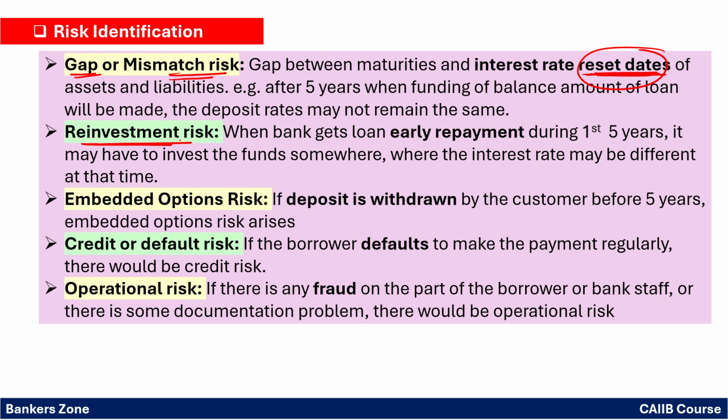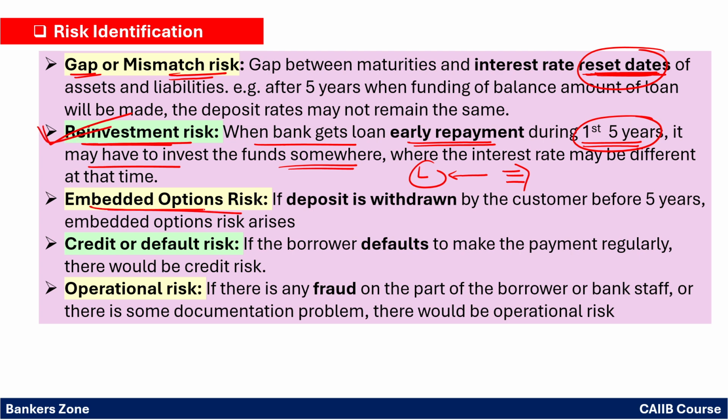Reinvestment risk means simply when the bank gets early repayment of a loan. For example, we have given a loan for 5 years, but before the end of 5 years, the bank gets early repayment. So it may have to invest the fund somewhere else. For example, the customer has done the early repayment, so our loan money we got back. So we have to lend it again somewhere else. That is called the reinvestment risk.